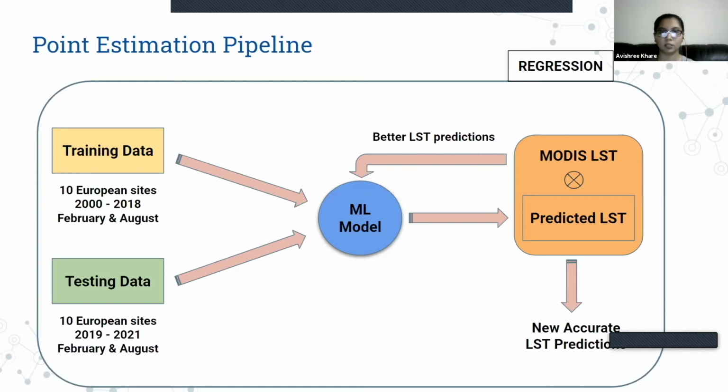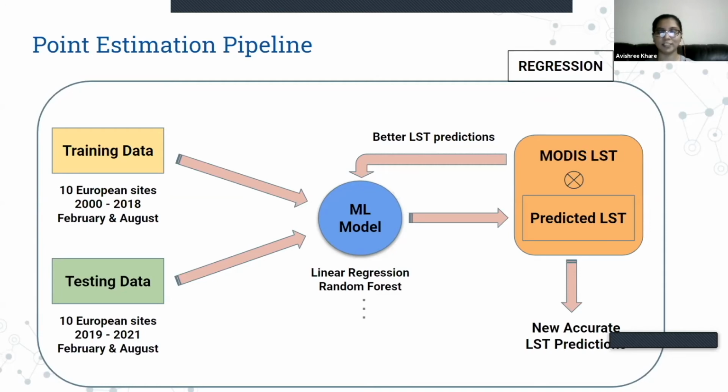For the ML models, we considered linear regression, random forest, and other similar simple ML models in order to predict land surface temperature and also understand which input features are the most important.